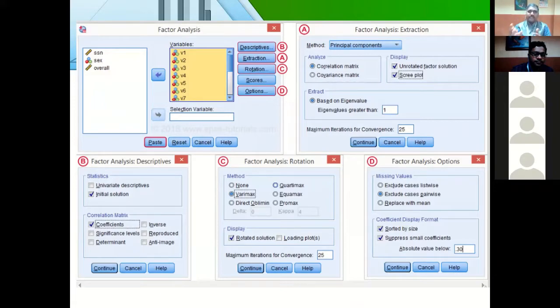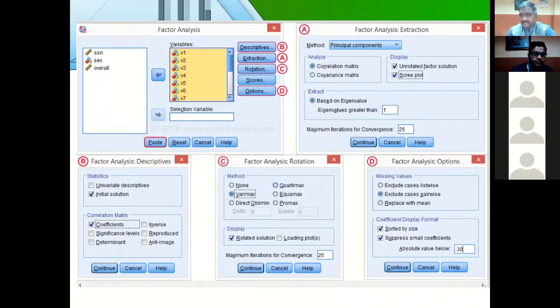Again you would need to go for another iteration and find other factors also. So better you fix a minimum of 0.4 and a maximum of 0.6, right? These are all the important options that you need to look into, select, and then give OK to do the factor analysis.